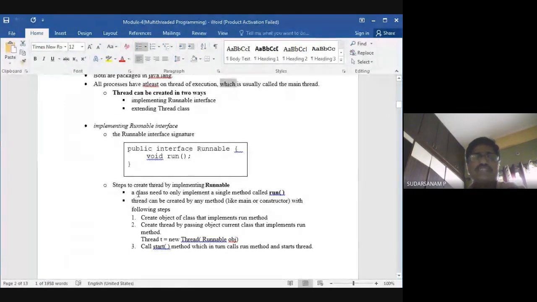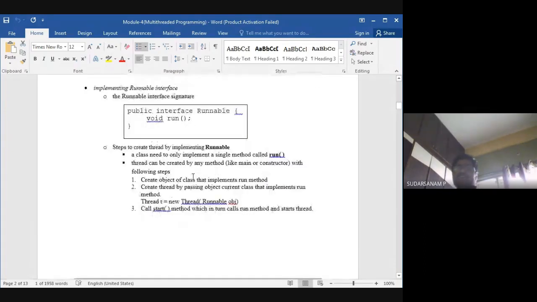Steps to create threads by implementing Runnable. How will this execute? A class needs to implement only a single method called run. So you have only one method called run, and only this will be executed. Next, a thread can be created by any method like main or a constructor. It is left to you, either you go for main or a constructor, with the following steps. You need to follow these steps to create the object.